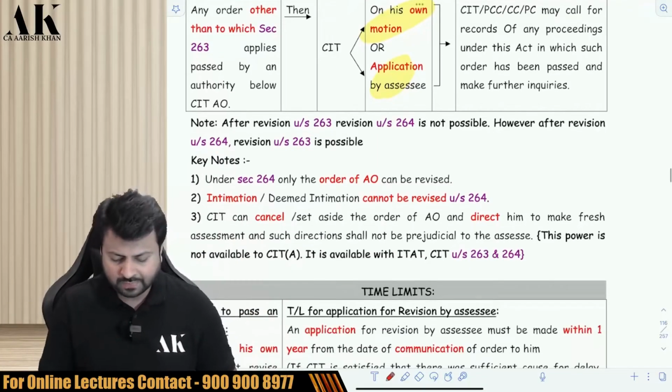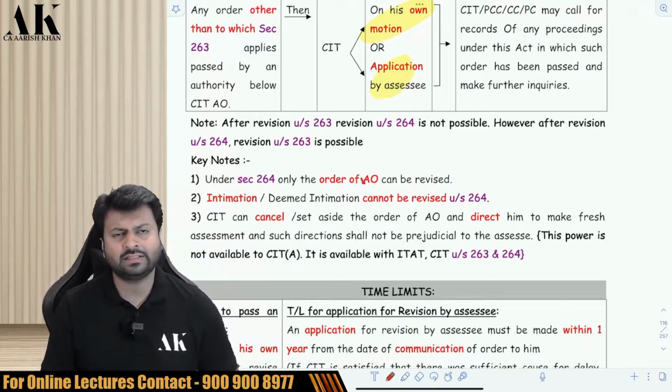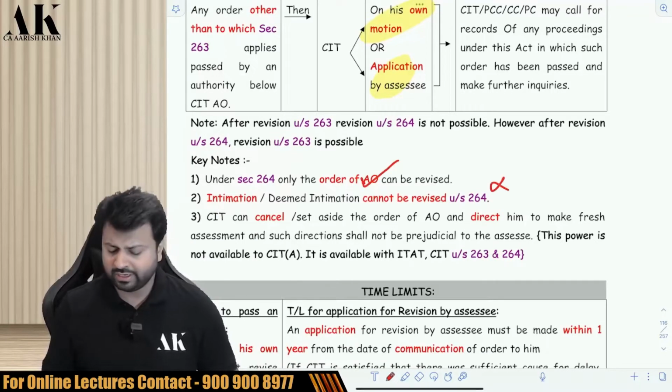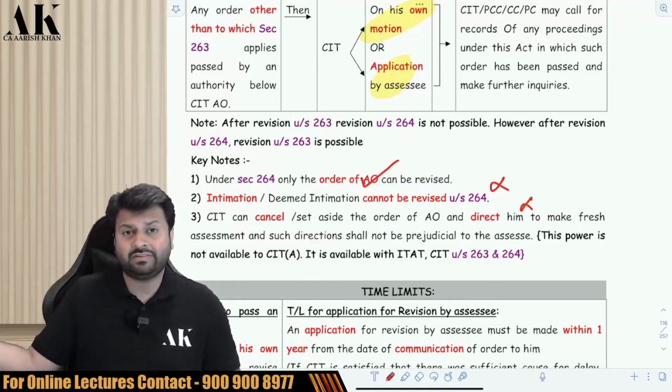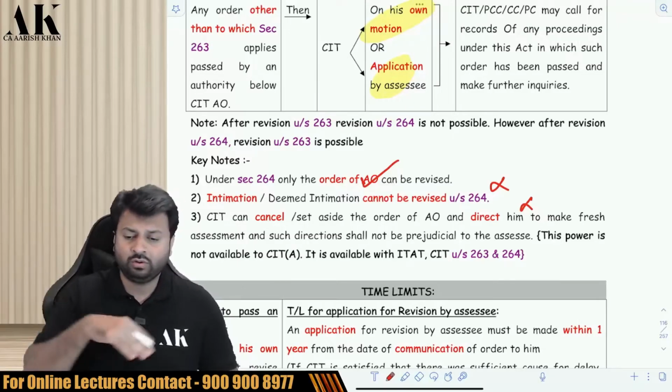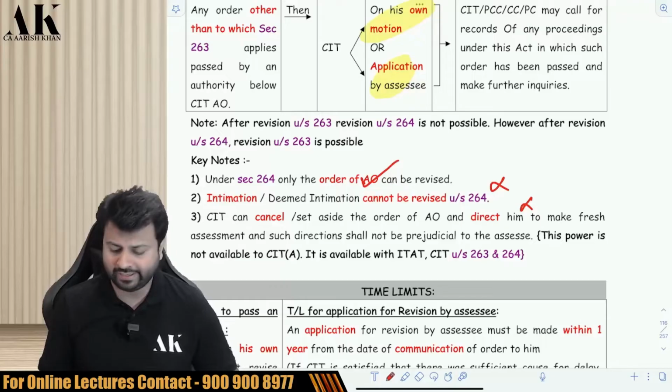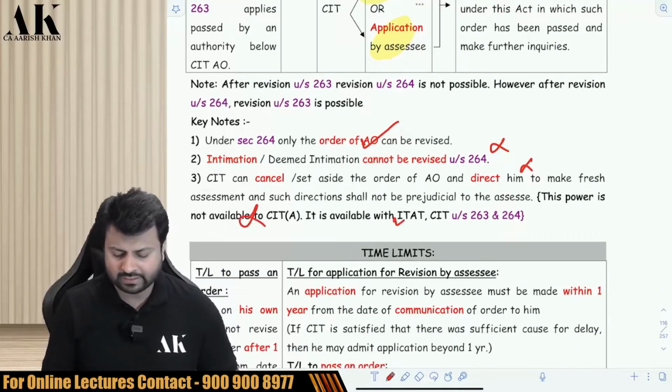Now, here also the CIT will revise the order of the AO. Here also the intimation, deemed intimation cannot be revised. Here also, if the CIT wants, it can direct a fresh assessment to the AO, and the AO will do the fresh assessment as per the directions of the CIT. So this power is not there with CIT appeal. It is there with ITAT, CIT under 263 and CIT under 264.